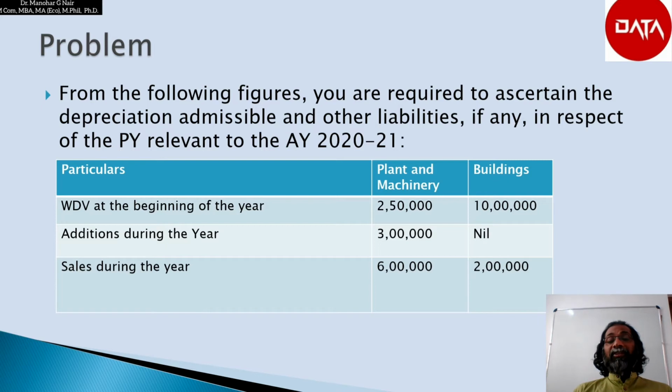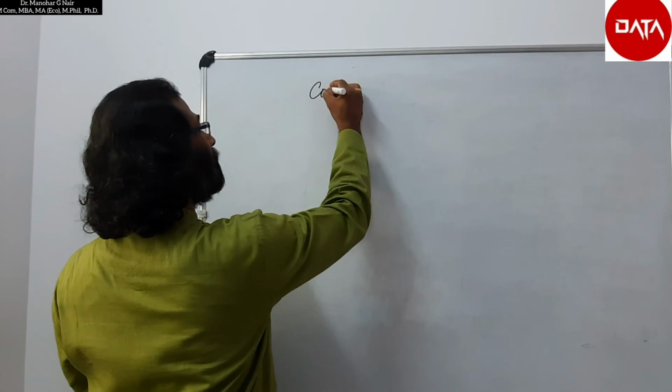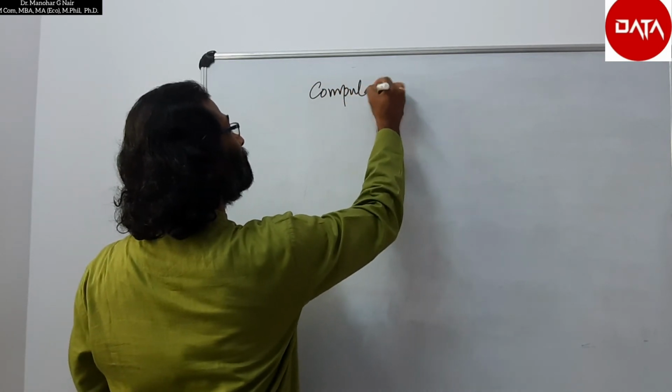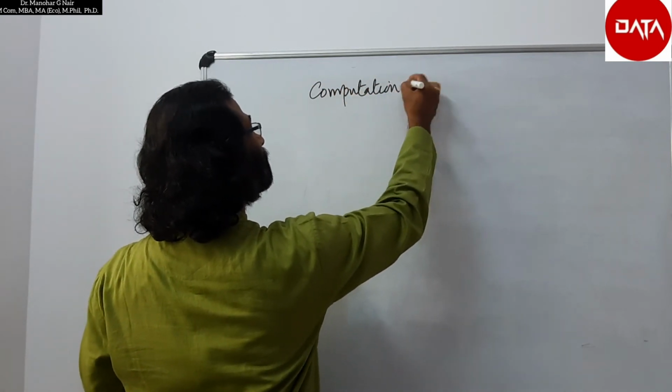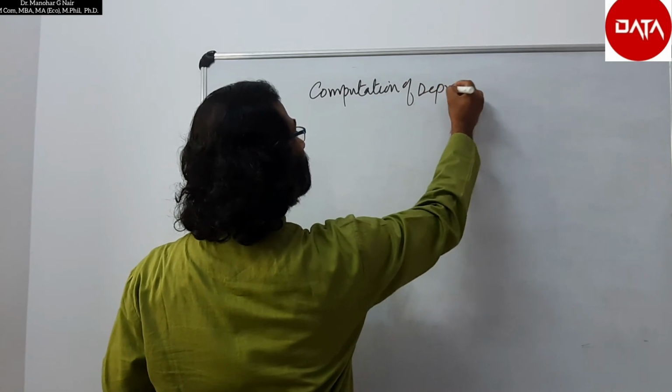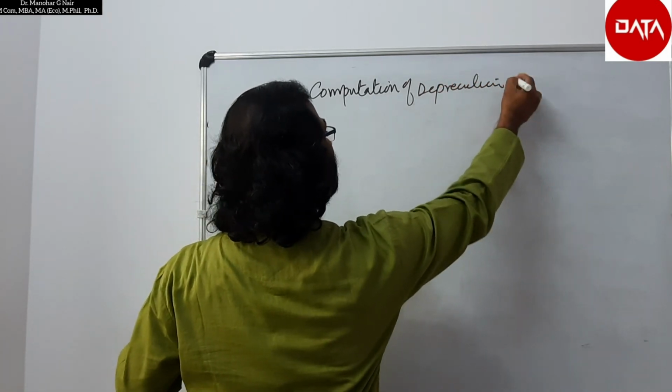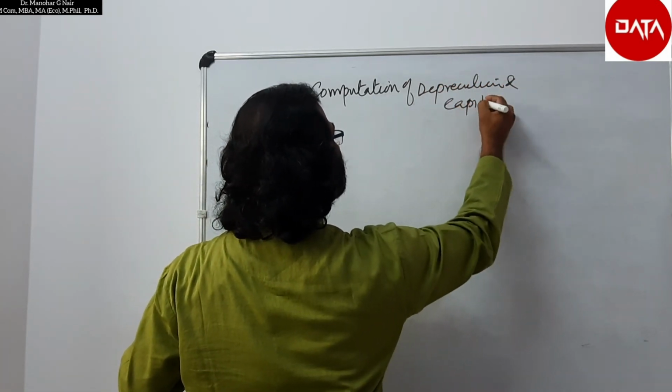For plant and machinery, it is 2,50,000, 3 lakh and 6 lakh, and for building it is 10 lakh, nil and 2 lakh rupees. So let us try to work out this problem and let us see what will be the difference. Computation of depreciation and capital gain.